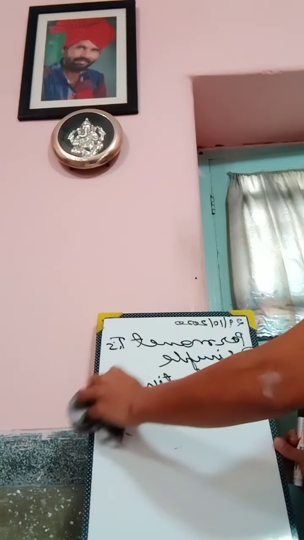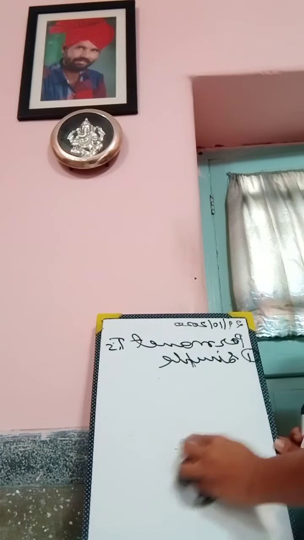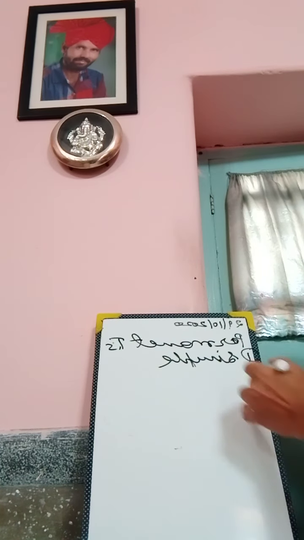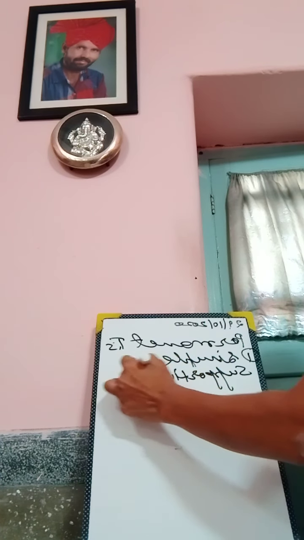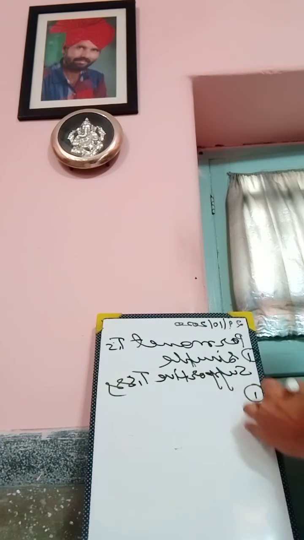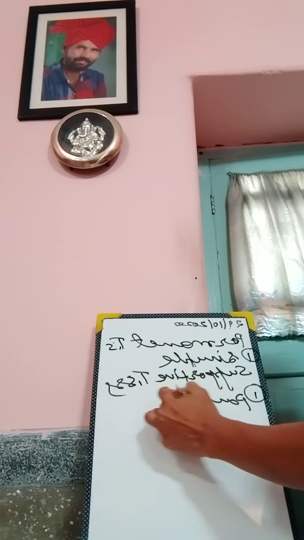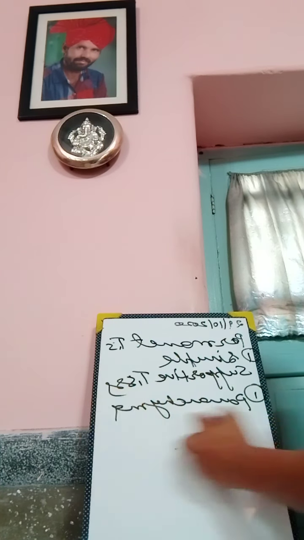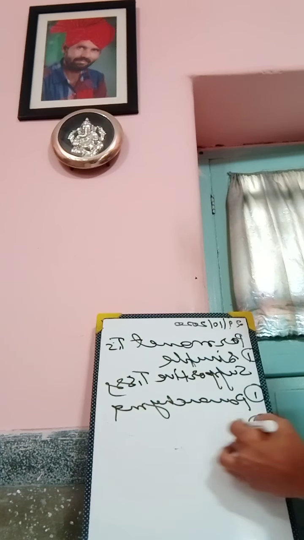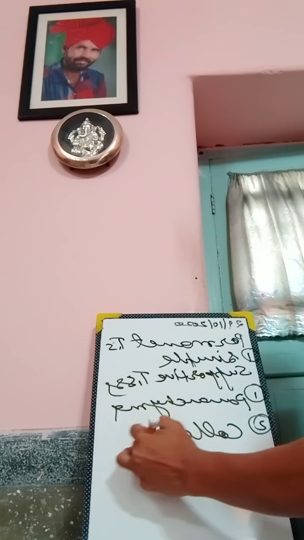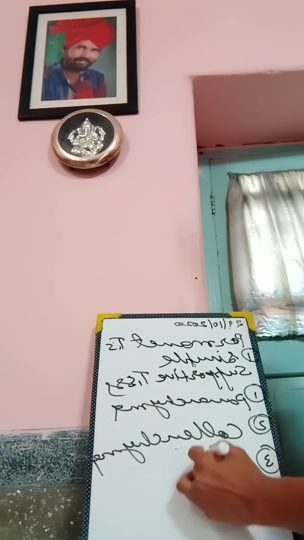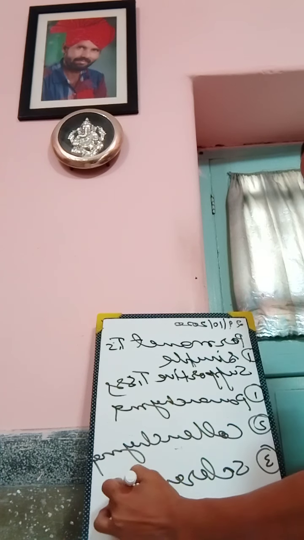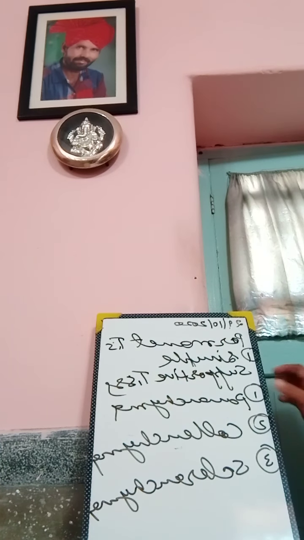Now the second one is supportive tissue. Supportive tissue is of three types: parenchyma, then collenchyma, and third is sclerenchyma. Parenchyma is made up of thin cell walls.